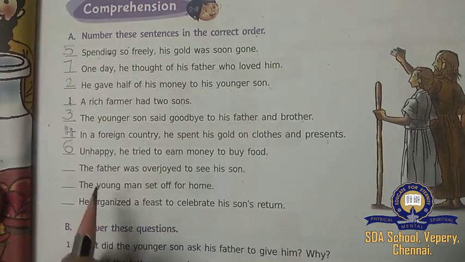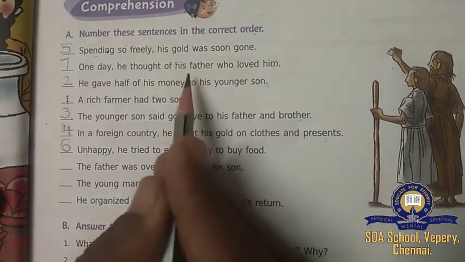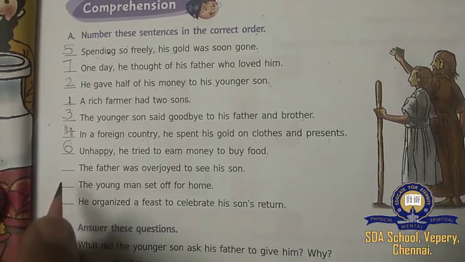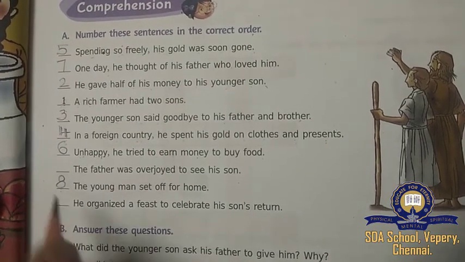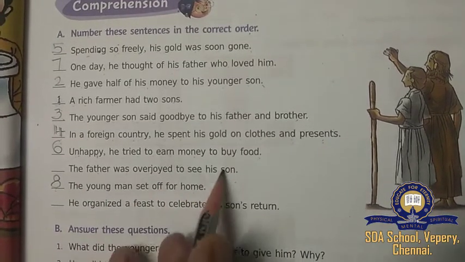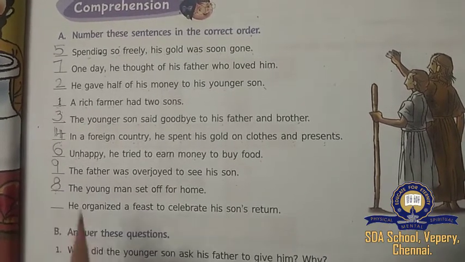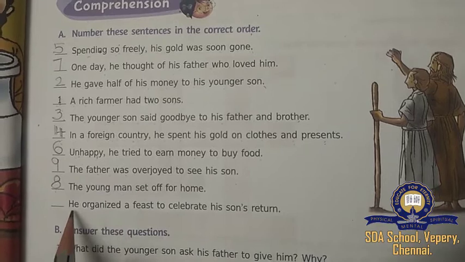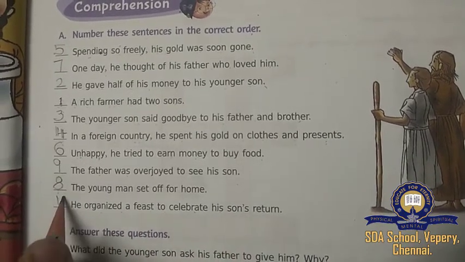And the eighth one, what will come? The young man set off for home. After he was thinking of his father, what did he do? He decided to go home. So this one will be eighth one. And the ninth one is, the father was overjoyed to see his son. So this is ninth one. And the 10th one is, he organized a feast to celebrate his son's return. So 10. Understood, children?